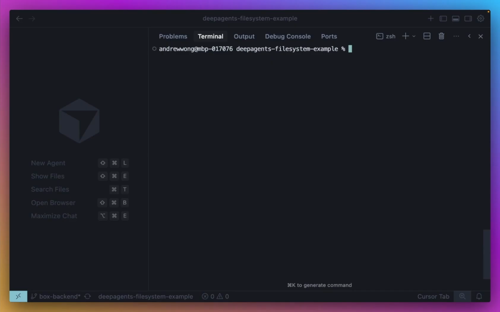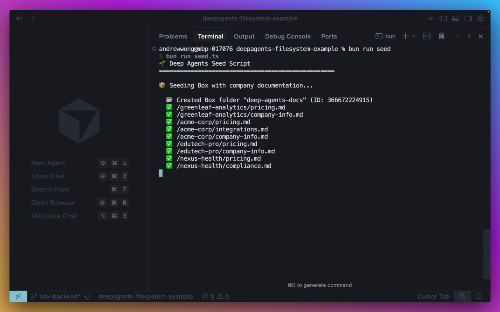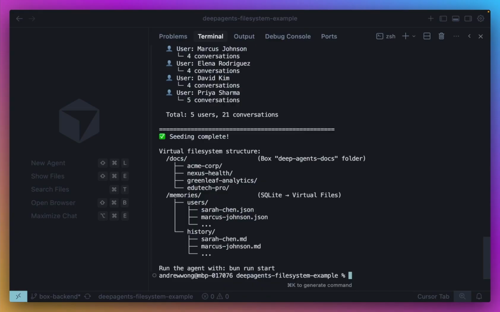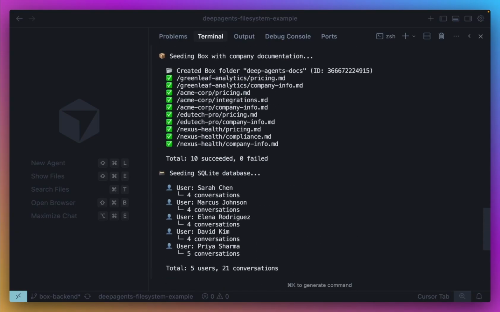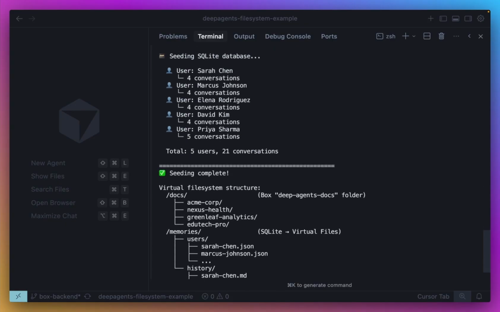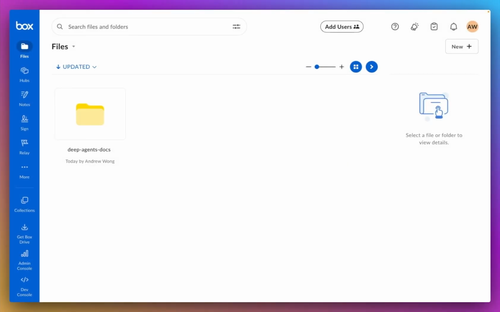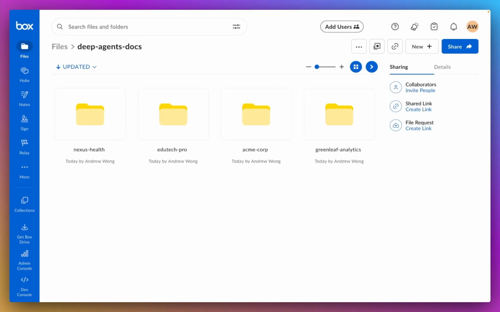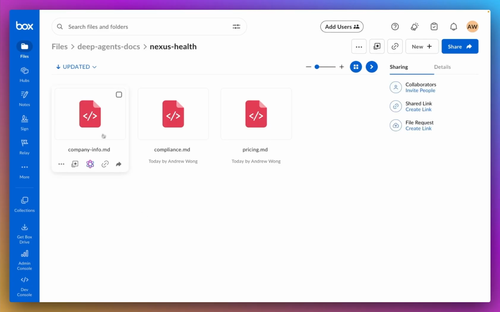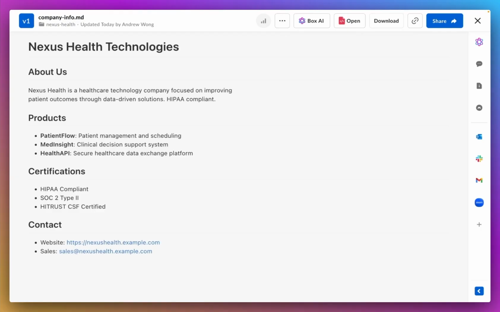All right, so now let's run this. We saw it do two things. First, the script uploads demo documents into a Box folder. Next, it also seeds a SQLite database with customer data and conversation history. Back in Box, we have the folder created by the seed script. These documents now support /docs in the virtual file system. And from the agent's perspective, these are just files.